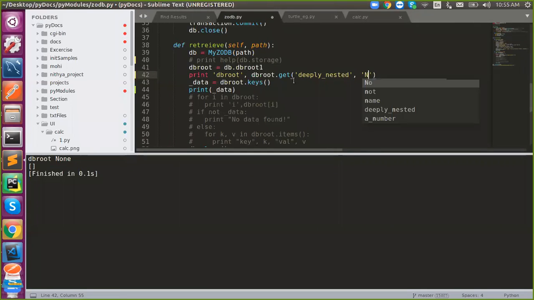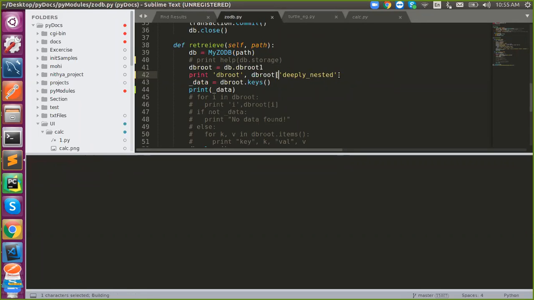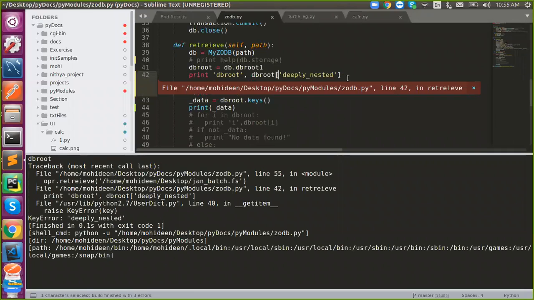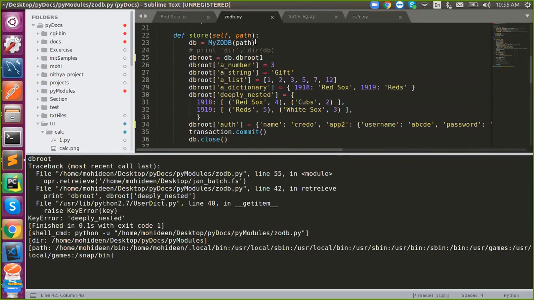So this will return without any error. See, not exist. We can return not exist. Otherwise, what happens? You are reading something which is not available, so it says key error. Understand? Now what to do? I'm going to store into the database. Again, I'm establishing a connection. So I took the collection. Inside a collection, I'm storing a Python object. Once I'm done with it, I'm saying db.close. Before that itself, what is transaction commit?